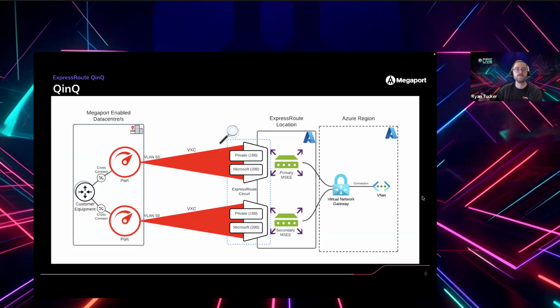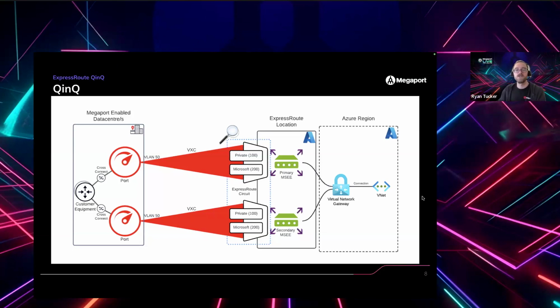It does work. It's a pretty well known and well used architecture. The complexity is that not all devices support that, right? So the device that you have, the switch or router in the data center that's connected to those ports that has that VLAN 50 delivered to it, it may or may not support being able to look at VLANs within VLANs, or may not support QinQ. And even if it does, you may not want to use it, right? It may require different licensing. It may require more complex configuration. There's all kinds of reasons why a customer might not want to support QinQ, even if their hardware can do it.